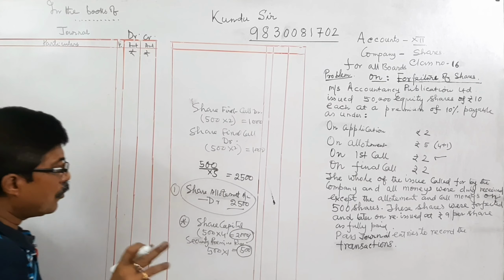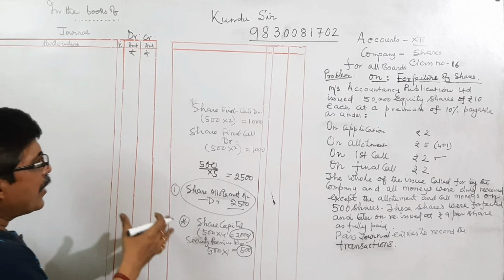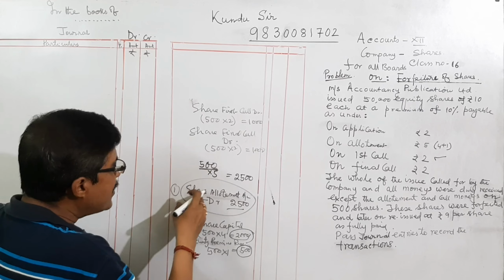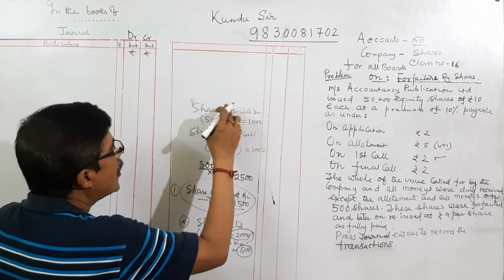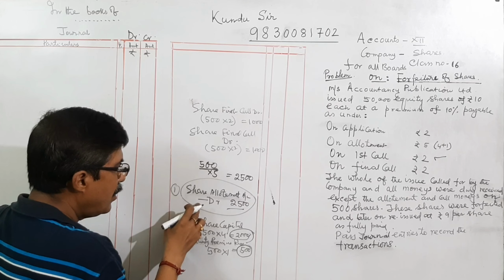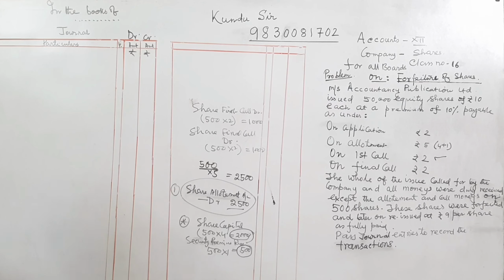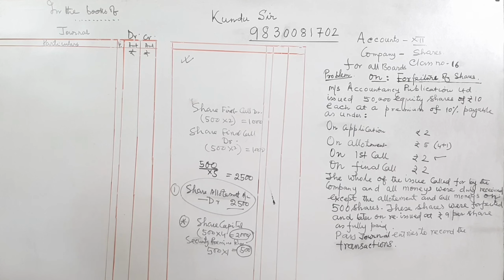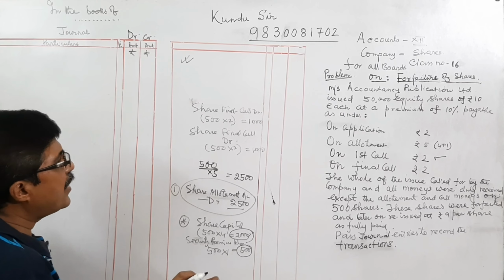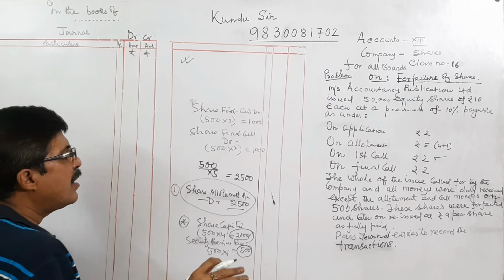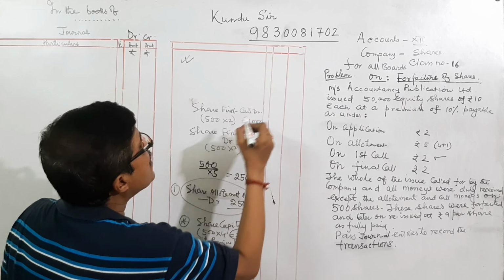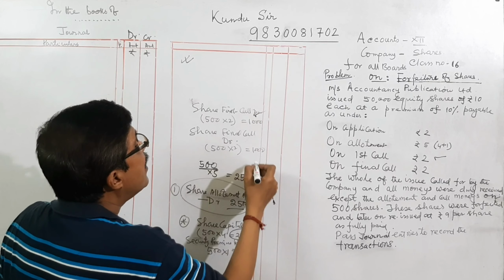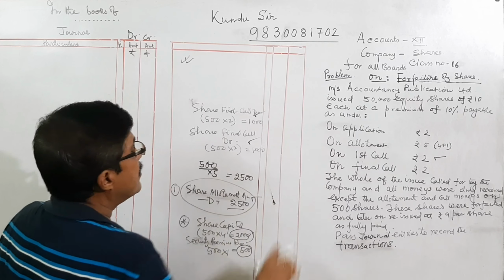That means you have 2 options. You can keep the balance in share first call, share final call and share allotment, or when we are not receiving, we can transfer all the due amounts to calls in arrear. But in this part, I will do this. Now we are assuming that we are not maintaining the calls in arrear account. The due amount is lying in allotment, it is lying in first call, and the final call also has a debit balance lying.